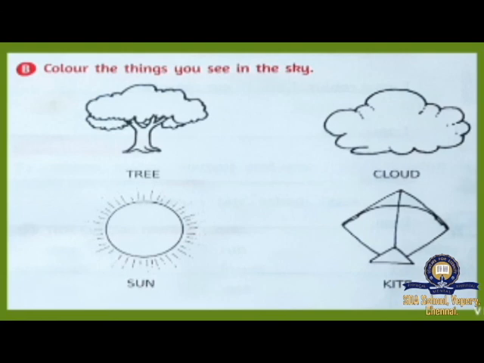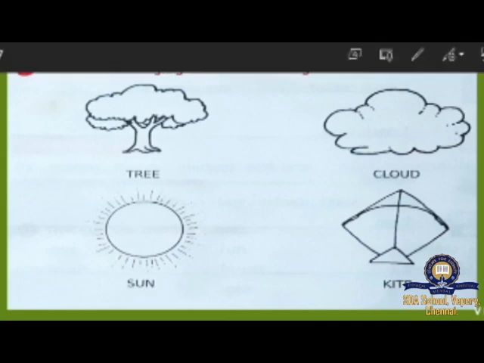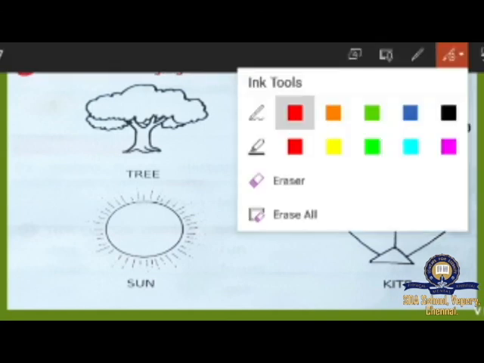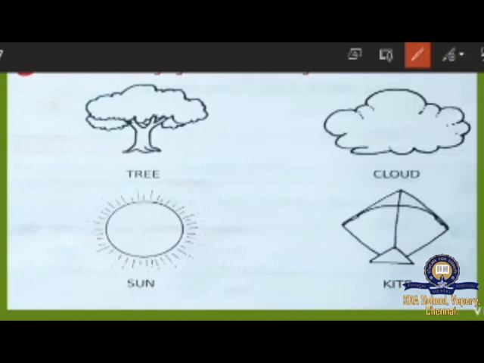Now look at here. What you have to do, you have to color it. Look at the first one. Sun, can we see it? Yes, we can see it in the sky. What's the color of the sun? That you have to do. And then what do we see in the sky?